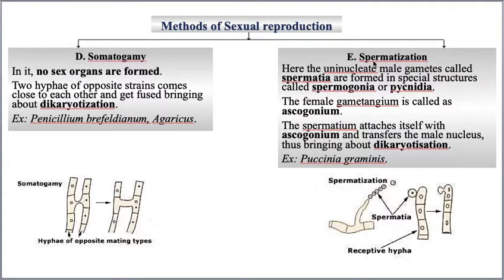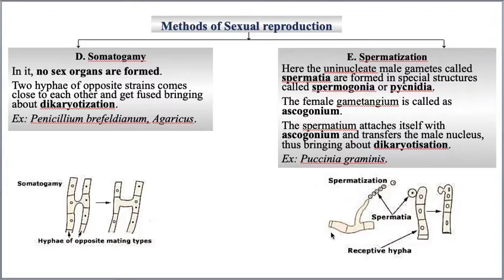Now let us take the last one, that is spermatization. In spermatization, the uninucleate male gametes called spermatia are produced by the special structure called spermogonia. I will explain. Let us take this hypha. This hypha is acting like a male.